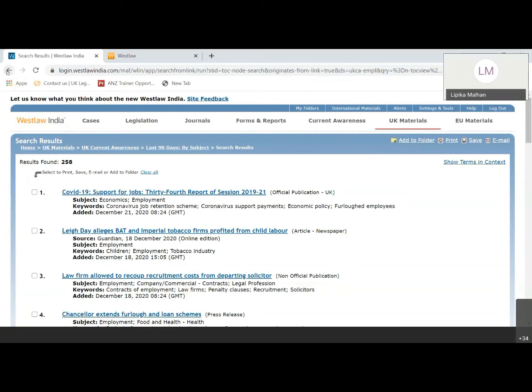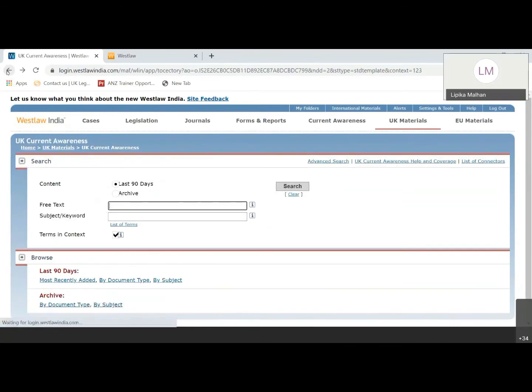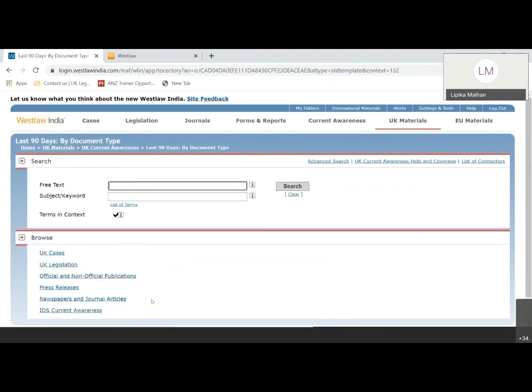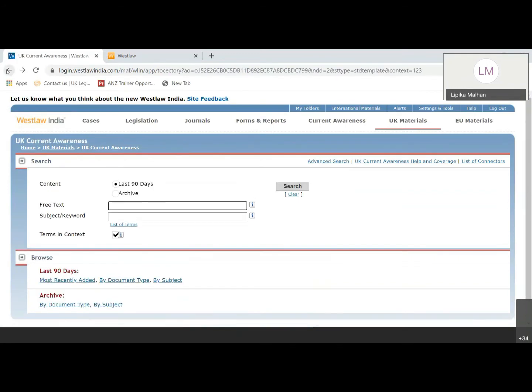And then there is an archive section also, which is arranged by document type and by subject. So by document type is basically categorized as per UK cases, legislation, news, papers, journals, articles, current awareness. So you can select the by document type option in case you want to see a particular kind of document. And archive will give you data which is prior to 90 days, and has been added this year. This is for UK materials, UK current awareness.